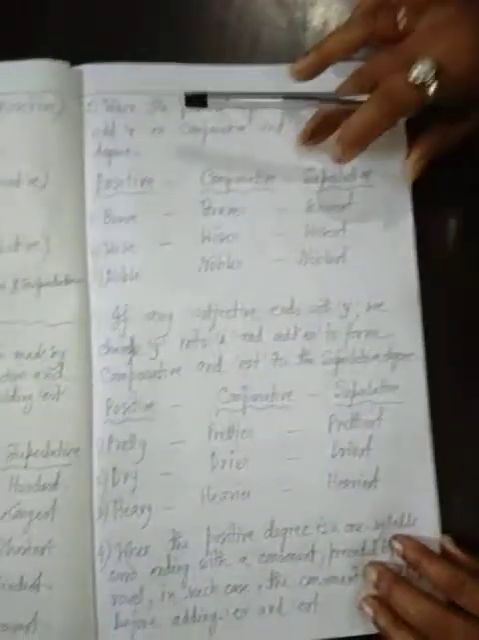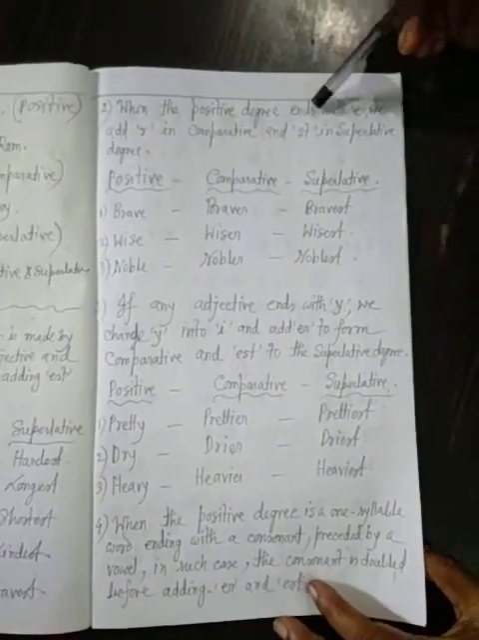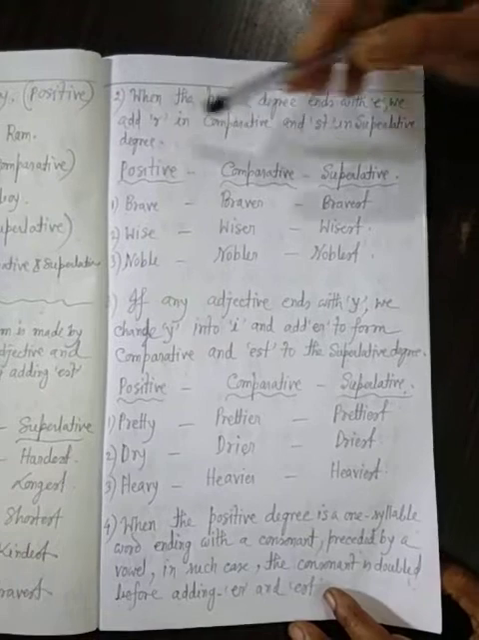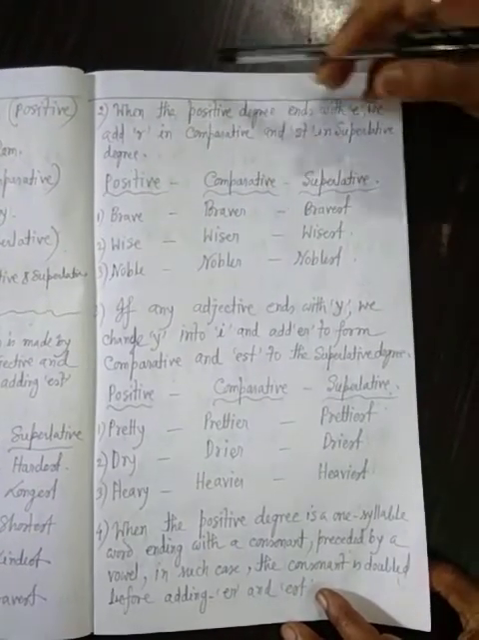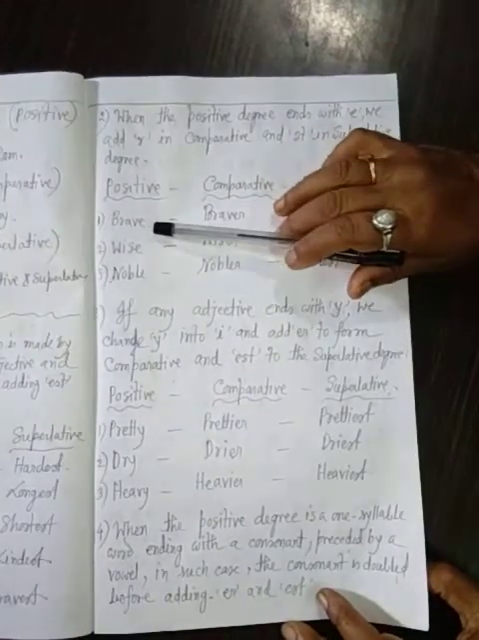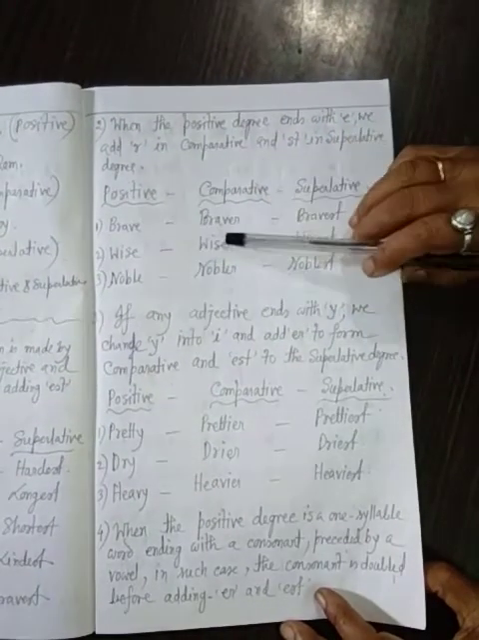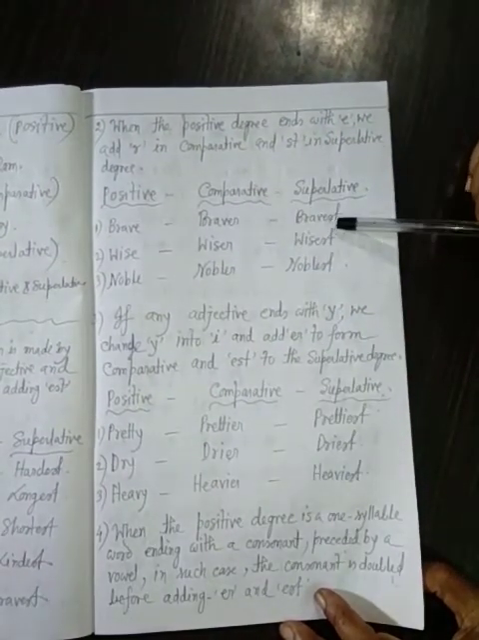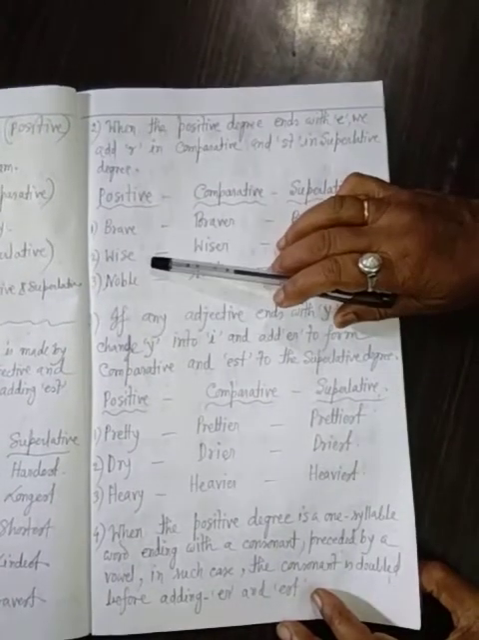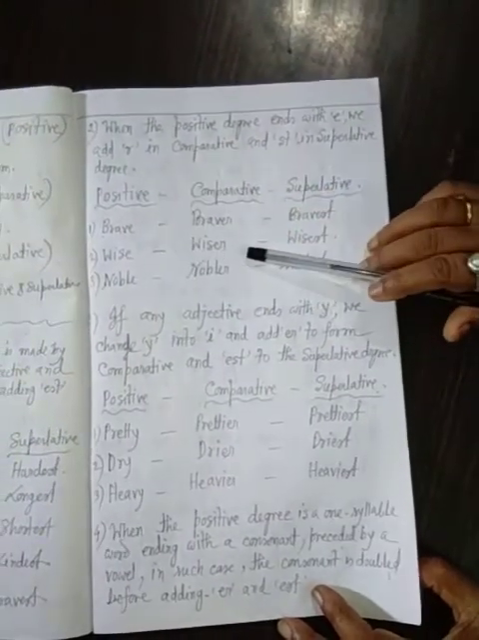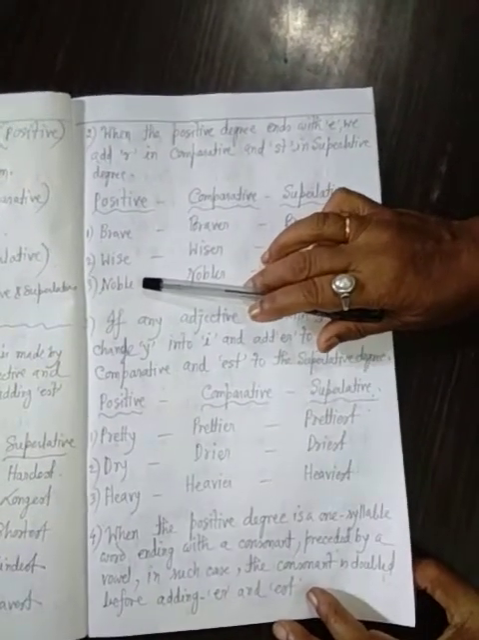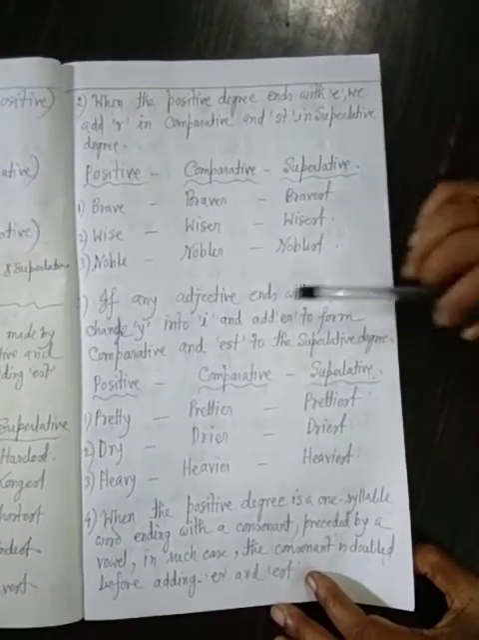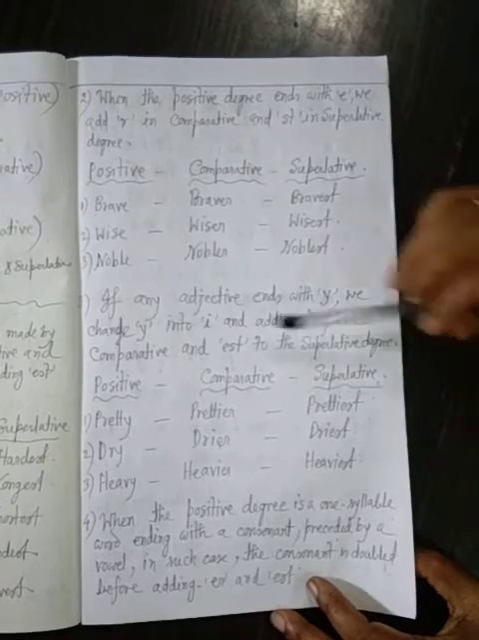Okay. Number 2. When the positive degree ends with E, we add R in the comparative and ST in the superlative degree. Positive: brave, B-R-A-V-E, so B-R-A-V-E-R, B-R-A-V-E-S-T. Wise, W-I-S-E, so W-I-S-E-R, wiser, W-I-S-E-S-T, wisest. N-O-B-L-E, noble, N-O-B-L-E-R, nobler, N-O-B-L-E-S-T, noblest.